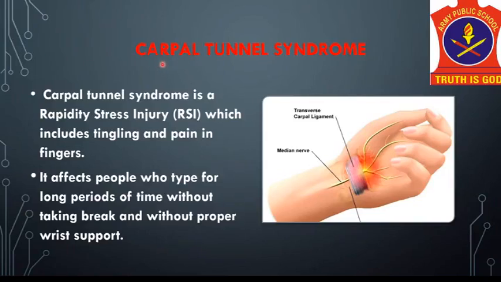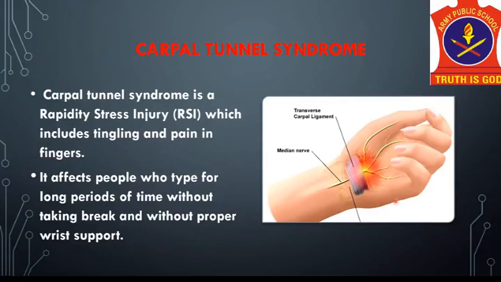Similarly, there is a condition called carpal tunnel syndrome. What is carpal tunnel syndrome? It is a repetitive stress injury which includes numbness, tingling and pain in the fingers. What is a repetitive stress injury? An injury that occurs in a part of the body due to continuous stress on that part or area.